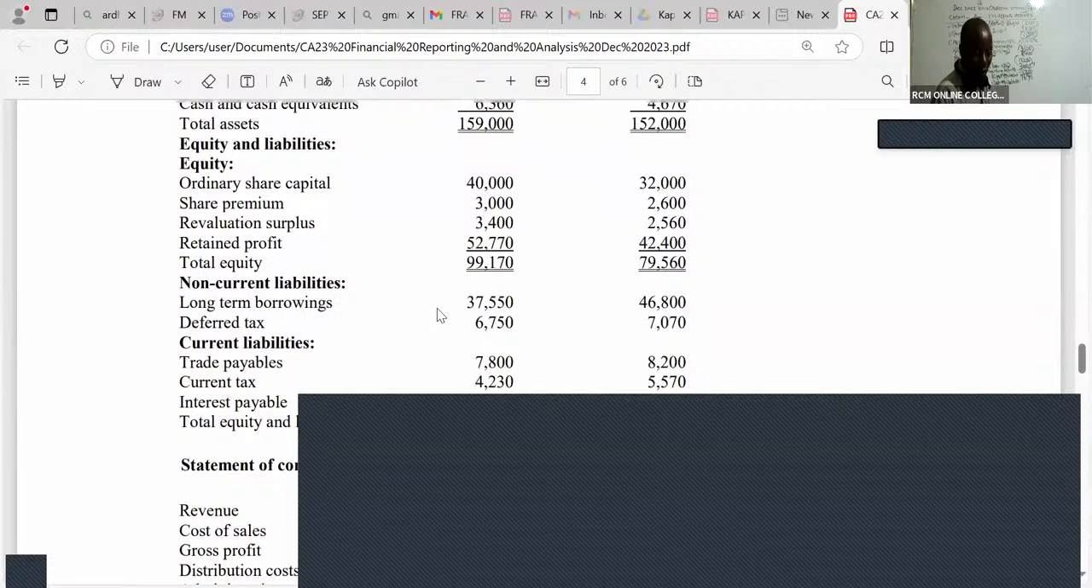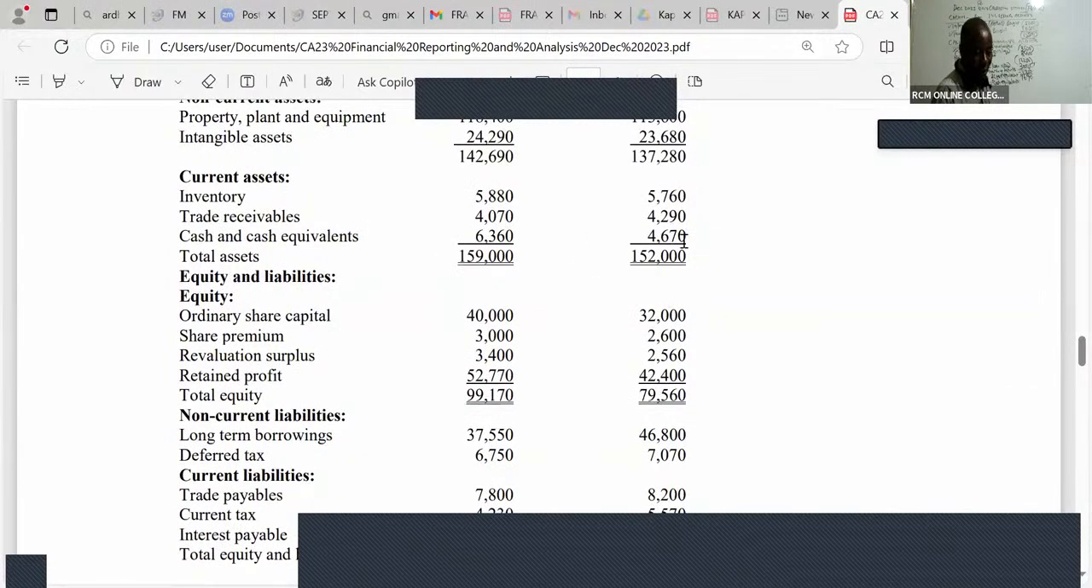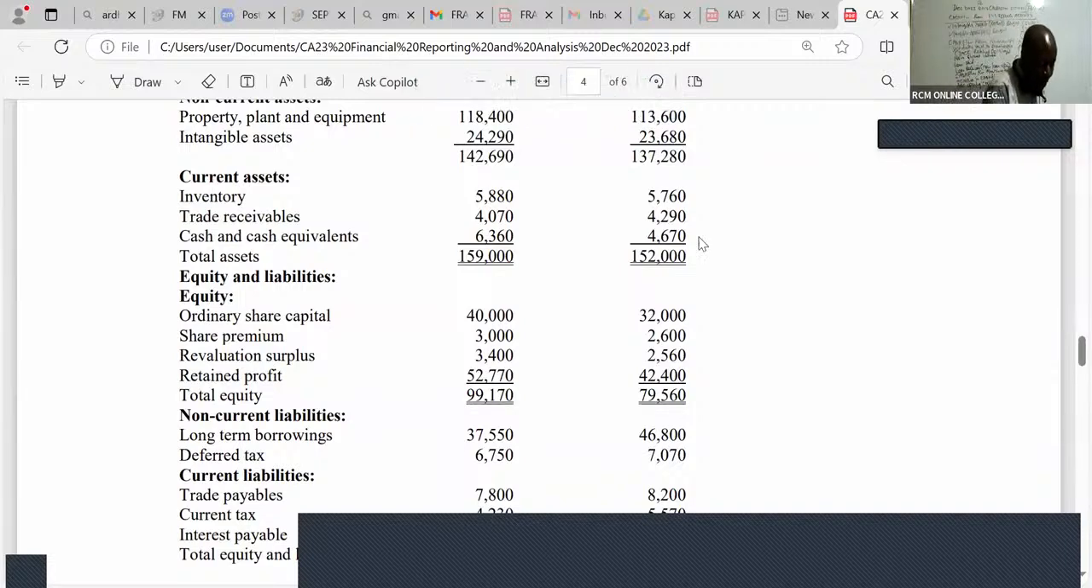So in your balance sheet, what are you able to see, ladies and gentlemen, as your cash? You can see cash and cash equivalents brought forward. It is 4670. Brought forward is 4670. So can somebody in this case here add for me this figure?